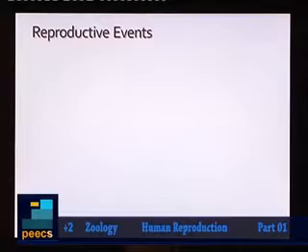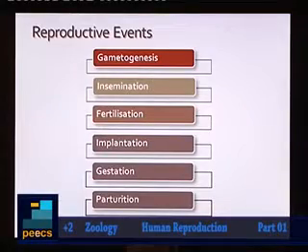You know that in human reproduction there are different events. We can call it as reproductive events. The major reproductive events are, first one is gametogenesis, second insemination, the third one is fertilization, then fourth implantation, fifth one is gestation, and the sixth and last step is parturition.